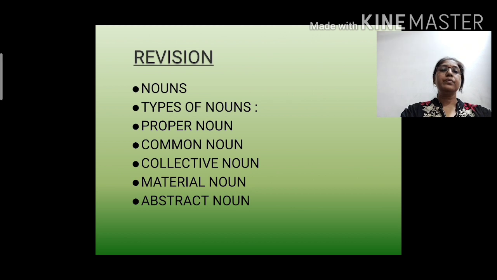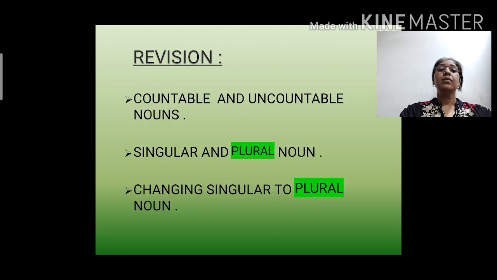Now let's see up till here what we have revised. We have done nouns, types of nouns: proper noun, common noun, collective noun, material noun and abstract noun. Countable and uncountable noun, singular and plural noun, changing singular to plural noun, and the rules for changing singular to plural nouns.